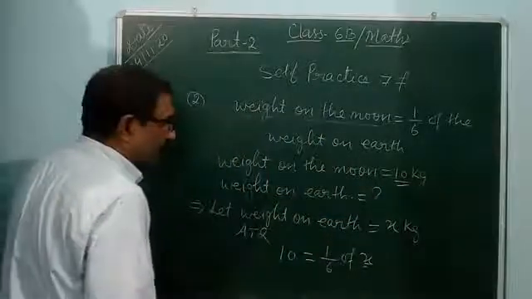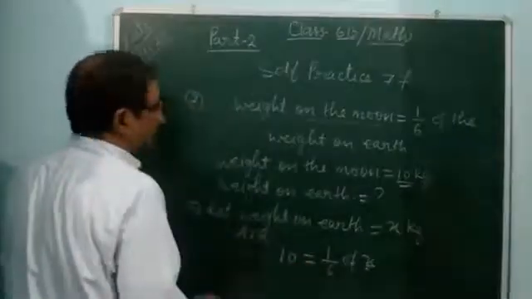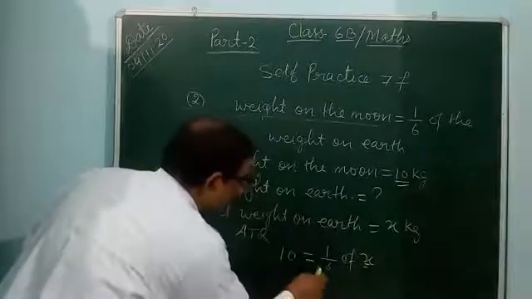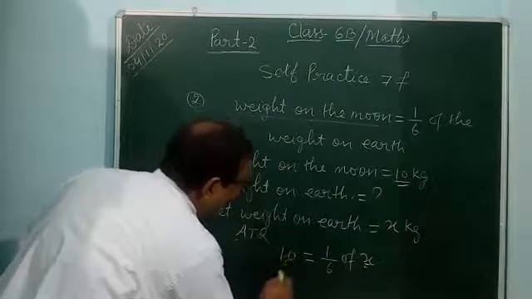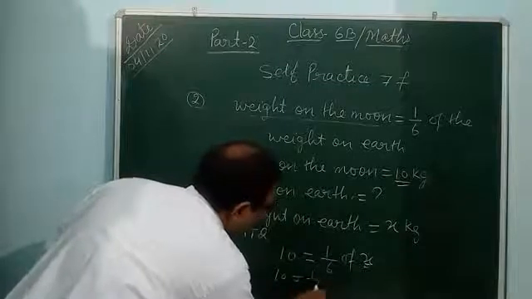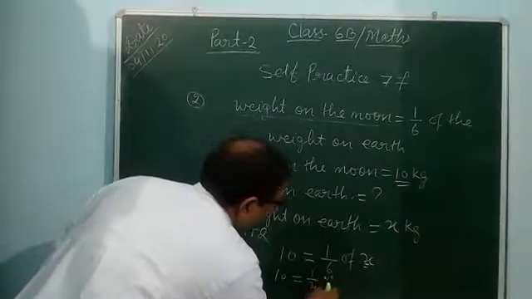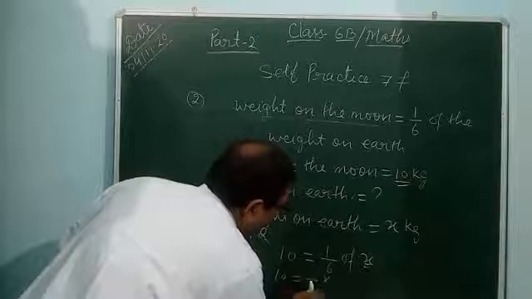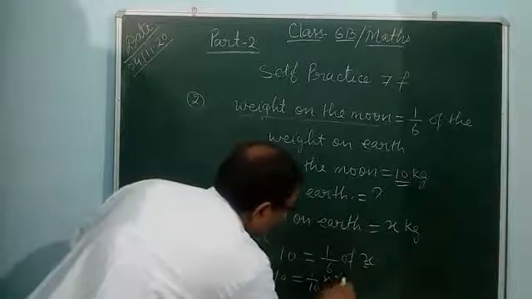After that, you can represent like that. You can cross multiply like that. You can take 10 is equal to 1/6, and in the place of 'of', you can put multiply, 1/6 multiply by x.